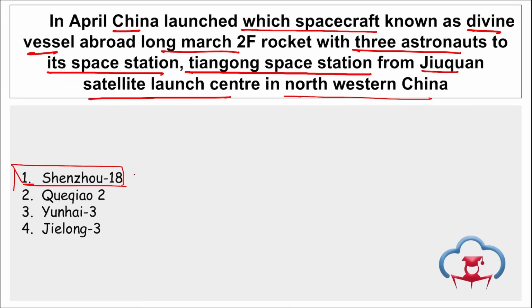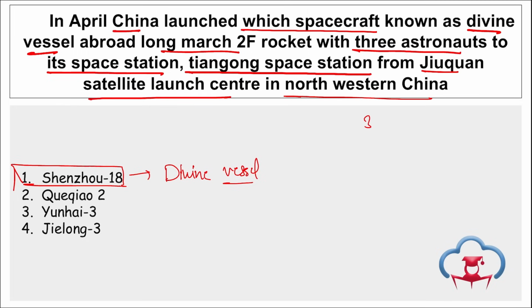Shenzhou 18. This is the spacecraft also known as Divine Vessel, right? And it was launched using Long March 2F rocket. It was carrying 3 astronauts to their international space station, that is Tiangong Space Station. Then this was launched from Jiquan Satellite Launch Center, that is on the edge of the Gobi Desert in northwestern China, right? Take a note of this.